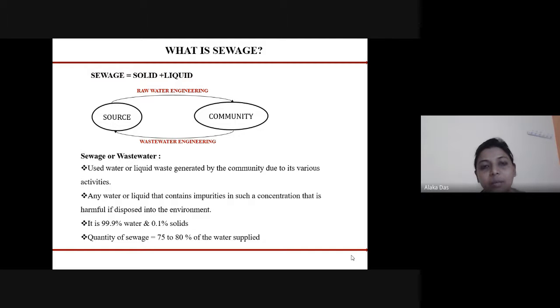Sewage is a combination of solids and liquids, in which 99.9% is the liquid portion containing water, and 0.1% is solids. Some amount of water gets converted to sewage. The percentage is 70 to 80% of the water that is supplied to the community for various purposes. So it gets converted to sewage from the various activities done by the community.